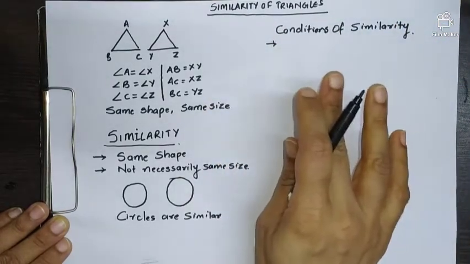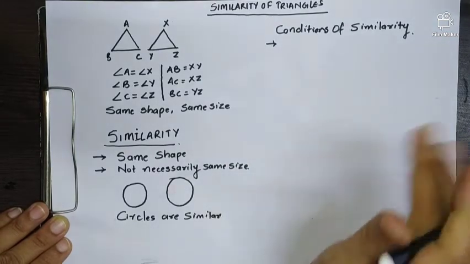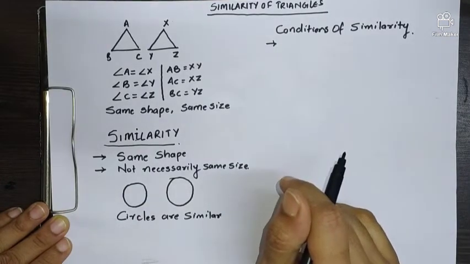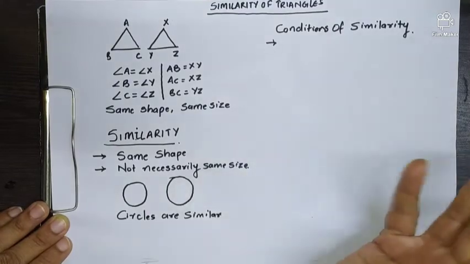But before putting up the conditions of similarity, I'll say circles will always be similar, squares will always be similar, triangles, I'll say may not be similar.